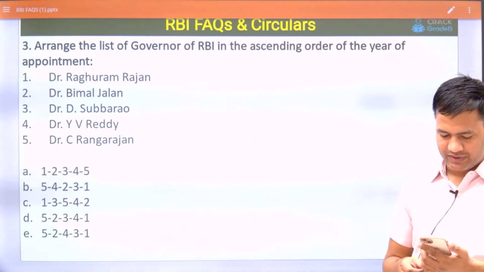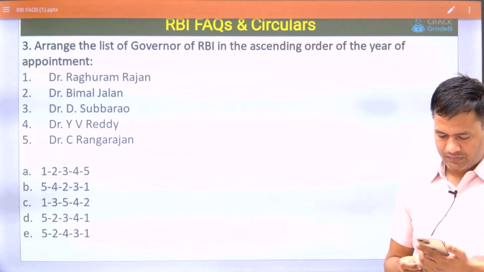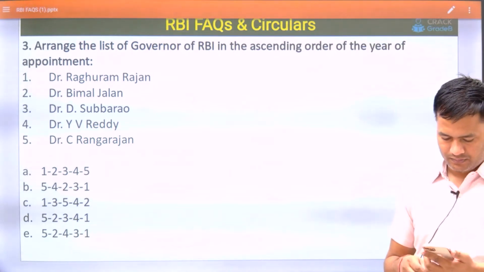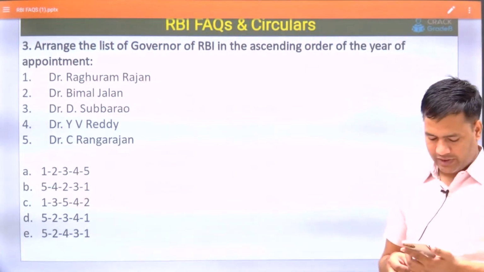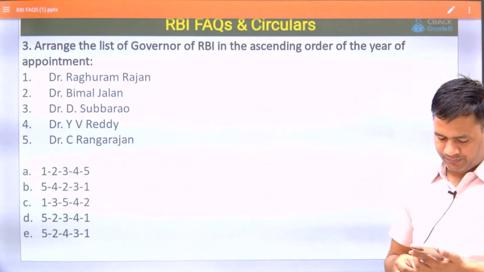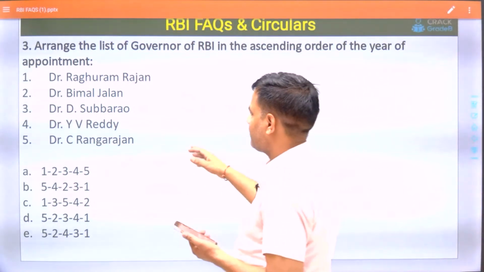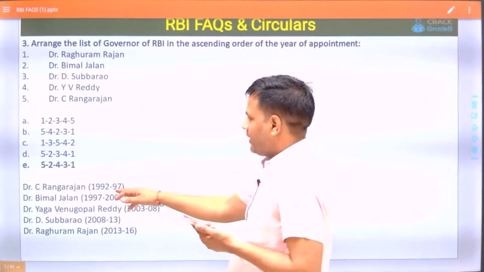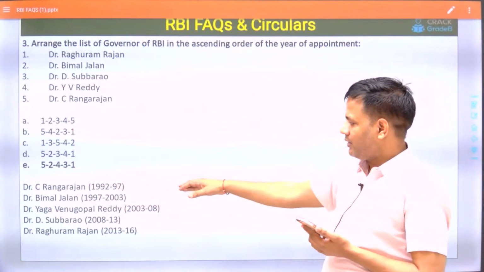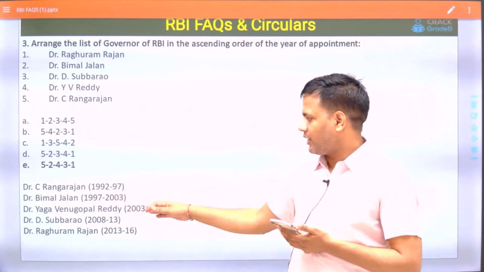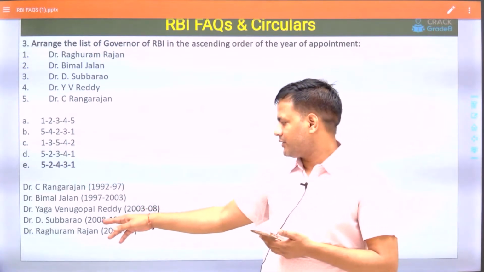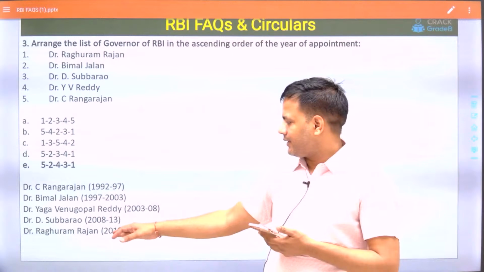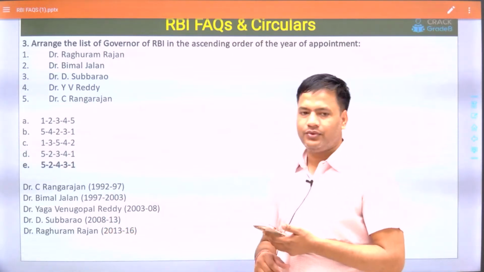I'm still waiting for the answers. E. So E is the right answer. First was Dr. C. Rangarajan 92-97, Bimal Jalan 97 to 2003, Venugopal Y.B. Reddy 2003 to 8, Dr. D. Subbarao 2008 to 13, and Dr. Raghuram Rajan 13 to 16.